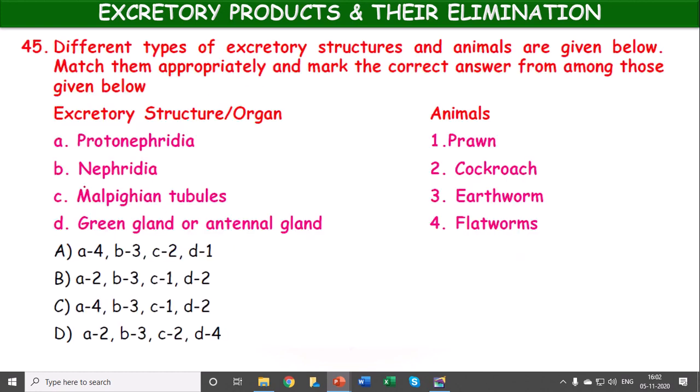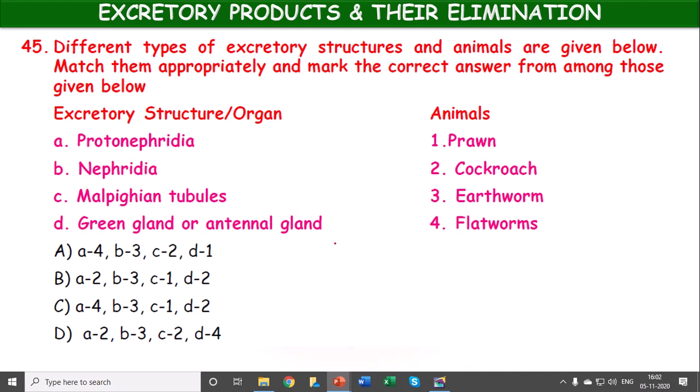The different types of excretory structures and the animals are given below. Match them appropriately and mark the correct answer. Excretory structure or organ: protonephridia, nephridia, Malpighian tubules, green gland or antennal gland. Animals: prawn, cockroach, earthworm, flatworms.